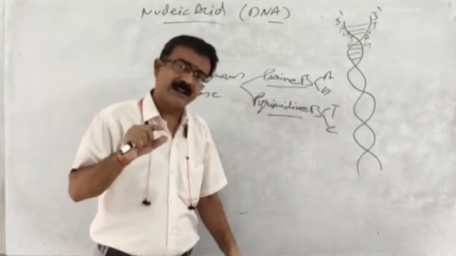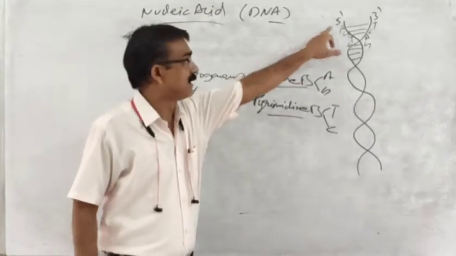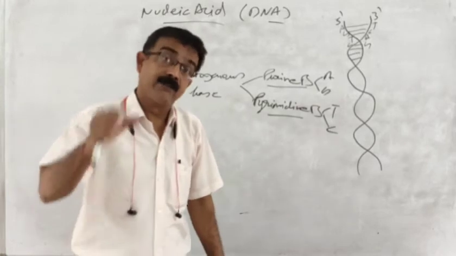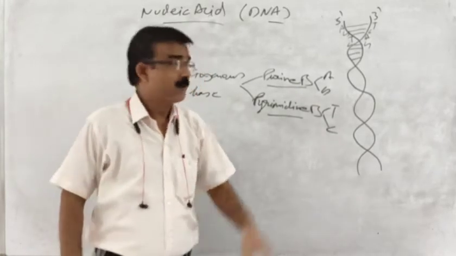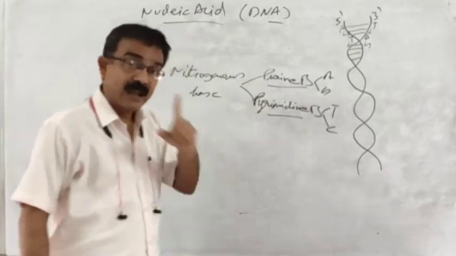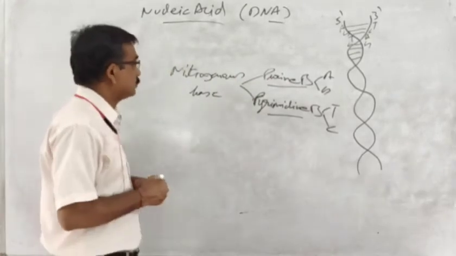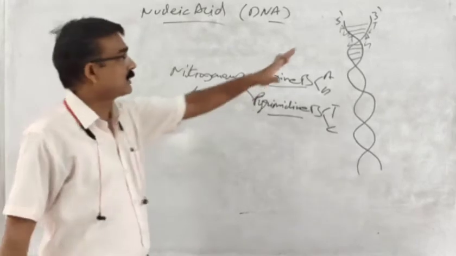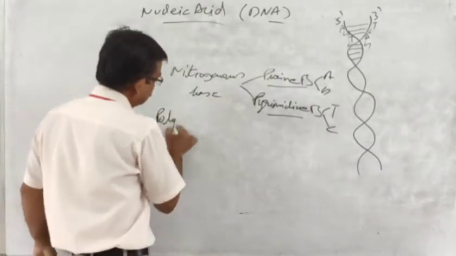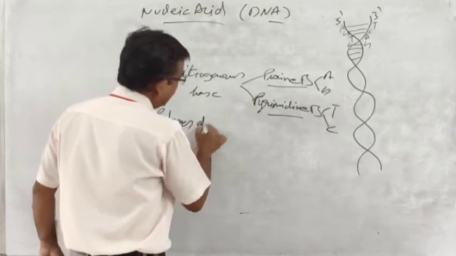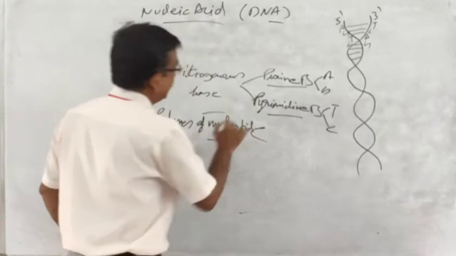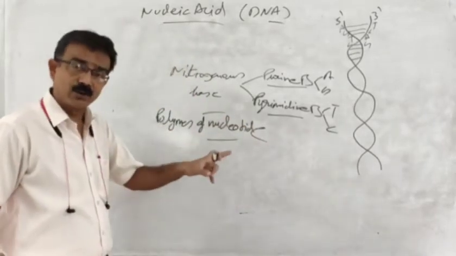What is an anti-parallel arrangement? One shows 5 prime, the other shows 3 prime. That we will discuss in class 12 when we go through the molecular basis of inheritance. But here, just to go through the basic structure of DNA. And I told you that DNA is a polymer of nucleotides. DNA is a polymer of nucleotides.